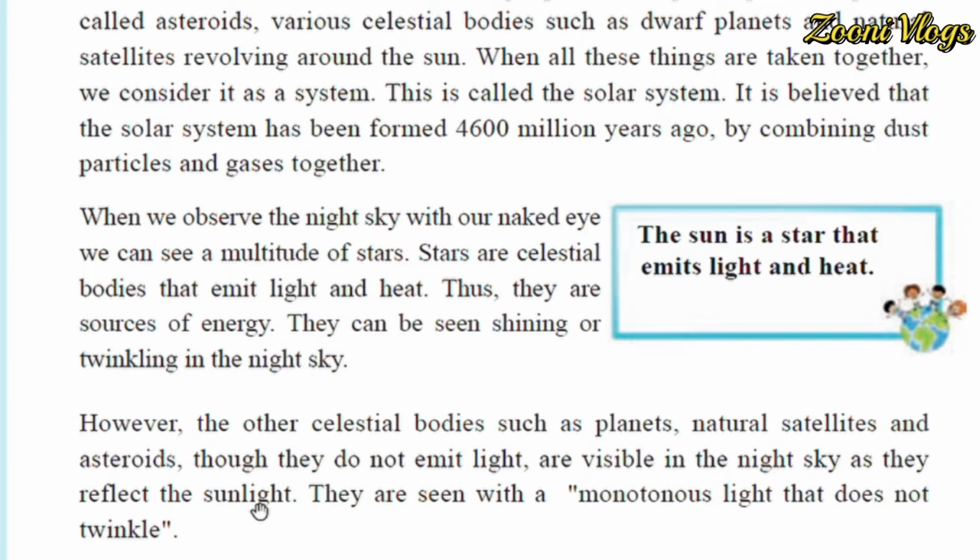So the sun's light is reflected by those celestial bodies at night, just like if you take a mirror and turn it toward sunlight, then you see the reflection, right? Likewise, these celestial bodies such as planets, natural satellites and asteroids reflect the sunlight, so you can see them in the night sky, but they are not twinkling and they are not shining in the sky.